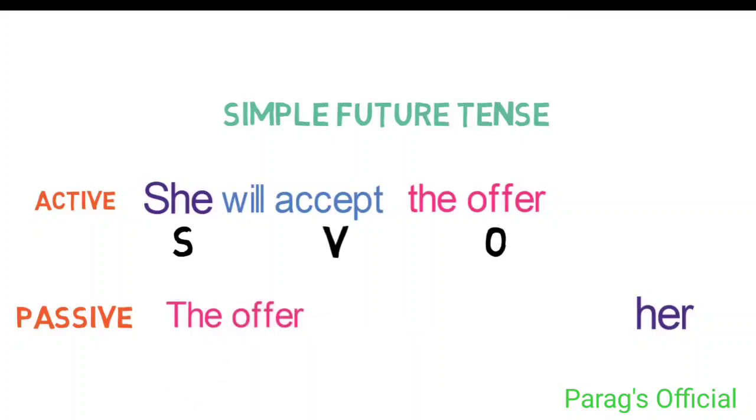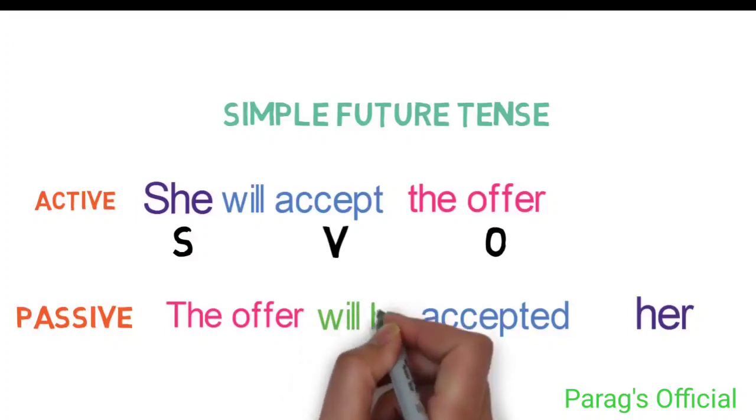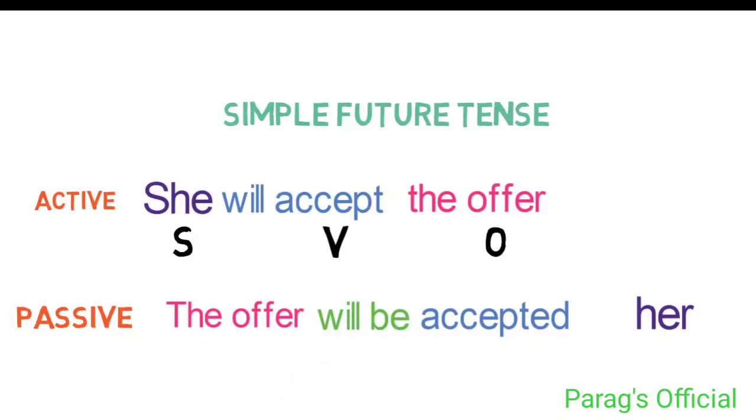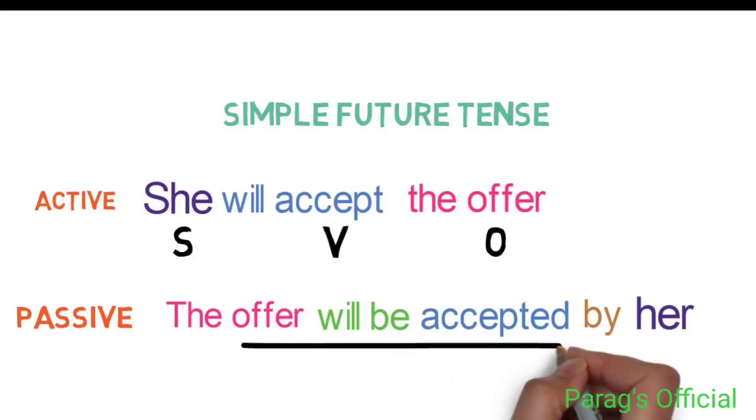Now converting the main verb to third form, it will be accepted. Next, adding a suitable helping verb of to be, it will be will be. And lastly, we need to add by here to make the sentence complete. So the whole sentence is: the offer will be accepted by her.